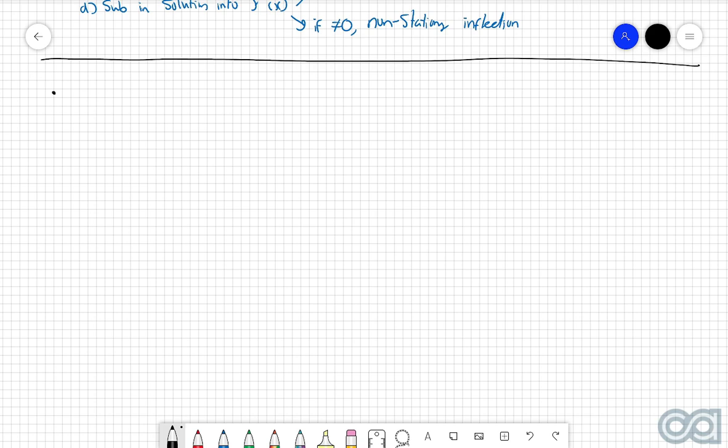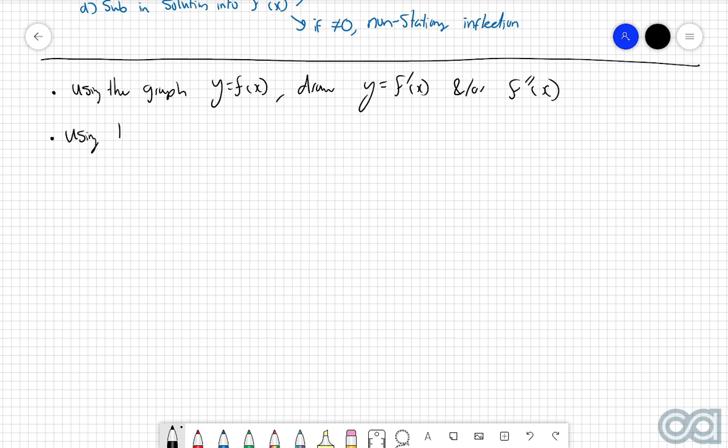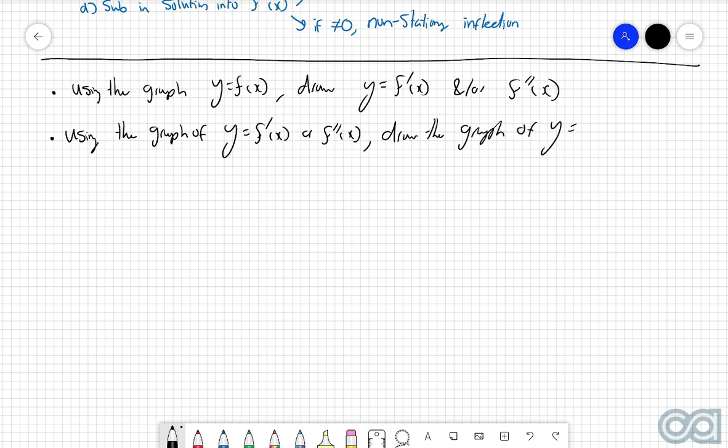So, types of questions here could be: using the graph y equals f of x, draw y equals f dash of x and/or f double dash of x, or conversely, using the graph of y equals f dash of x or f double dash of x, draw the graph of y equals f of x. So there's two different ways these types of questions could go. However, the approach for them is borderline the exact same.